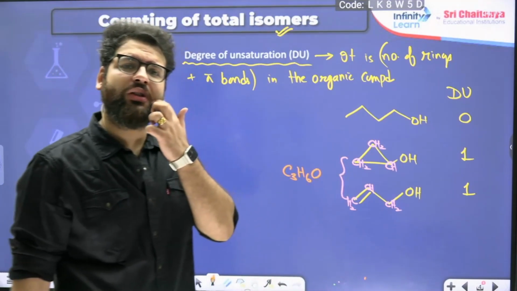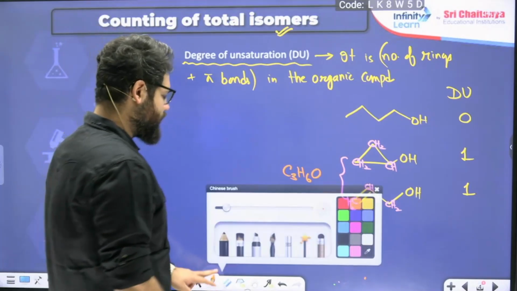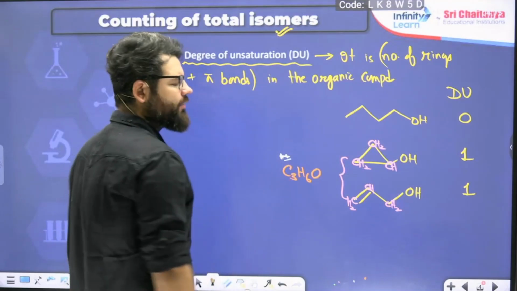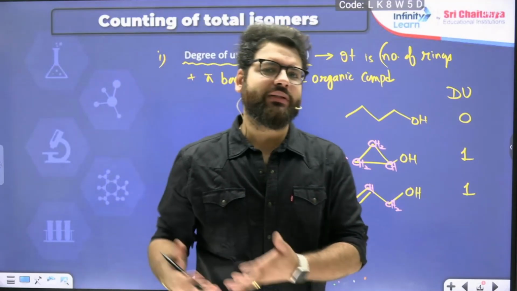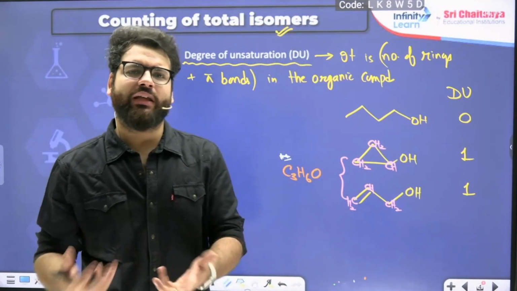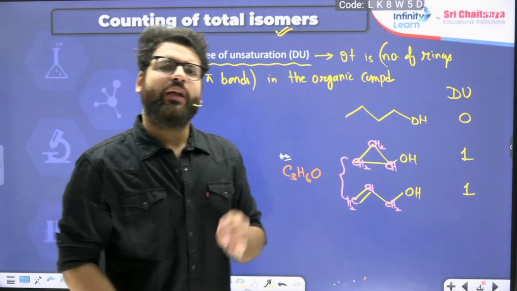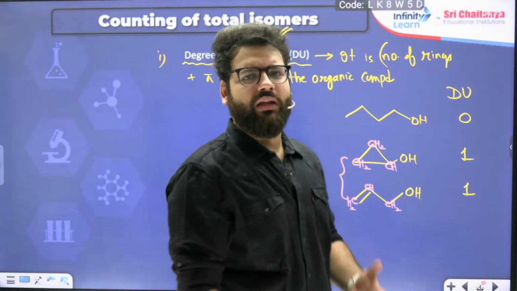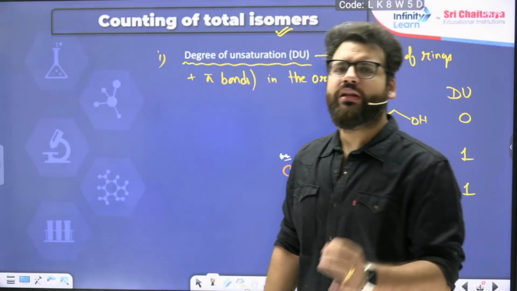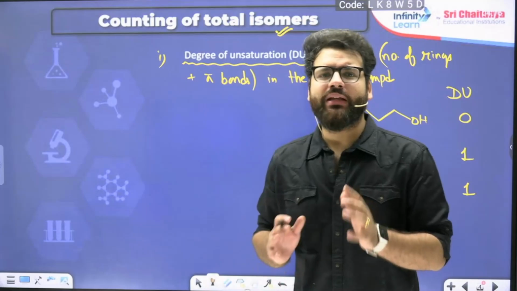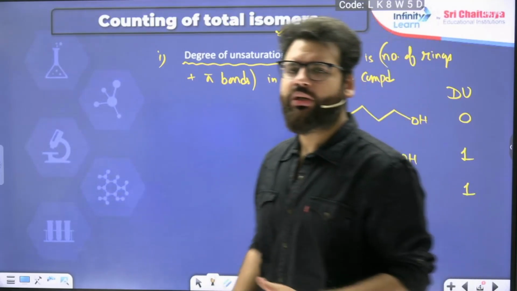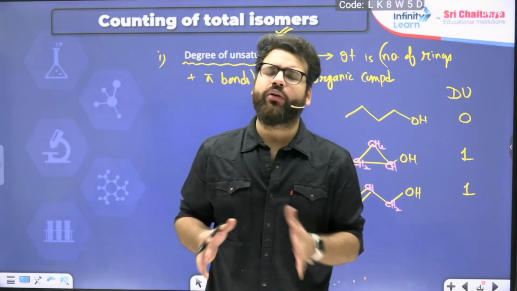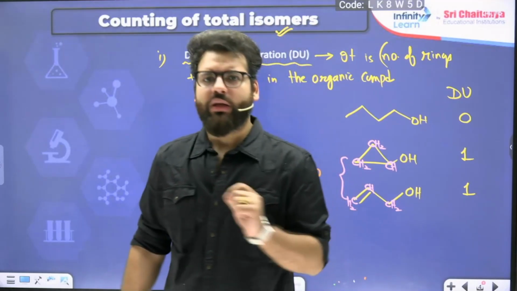Okay, how I have drawn them, I'll help you with it. So these two are isomers of each other. How do I know? Because their degree of unsaturation was the same and their carbons and heteroatoms were the same. So automatically they become isomers. Right now our concern is, if any formula is given, how do we reach the isomers? Before that, please find out the degree of unsaturation, because you will need to know whether the compound is saturated or unsaturated. Okay, let us start.